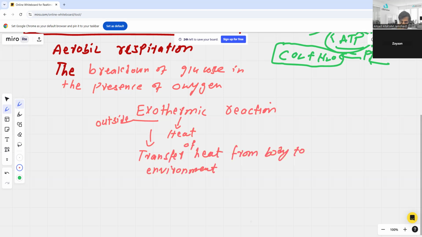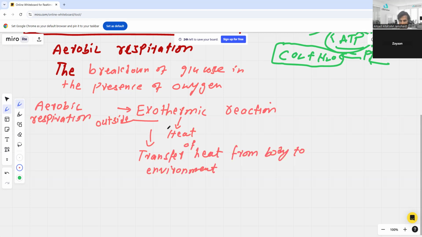Let's try to understand it further. Why I have started to discuss this is because we are talking about aerobic respiration. Actually, aerobic respiration is exothermic. And do we have any proof of why it is exothermic?